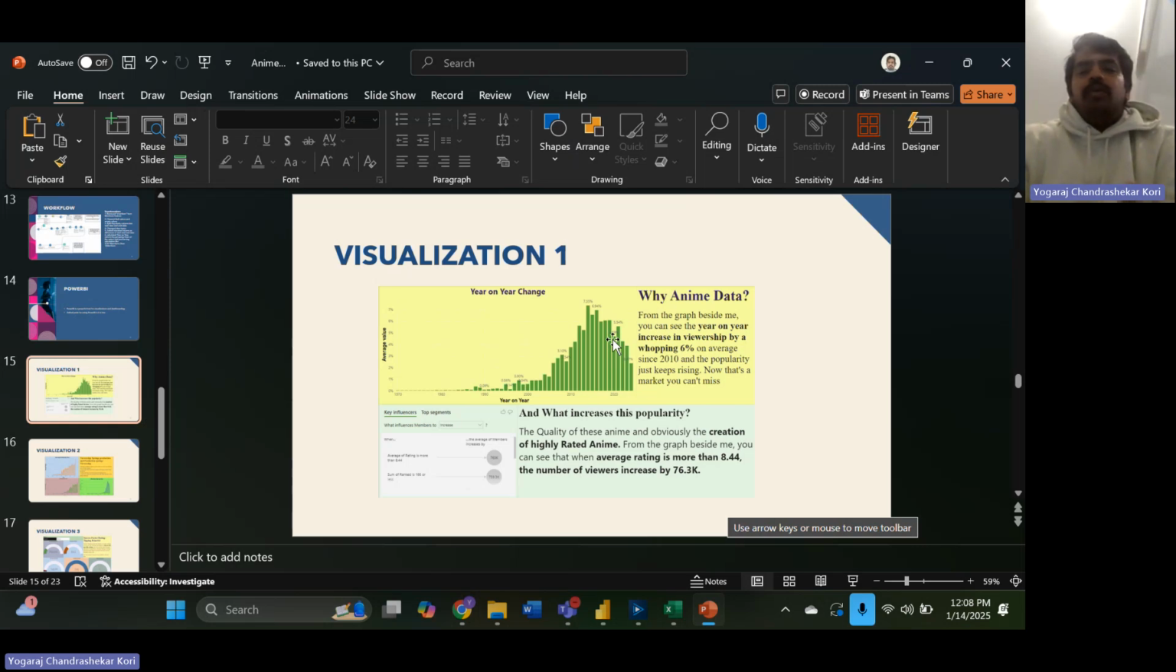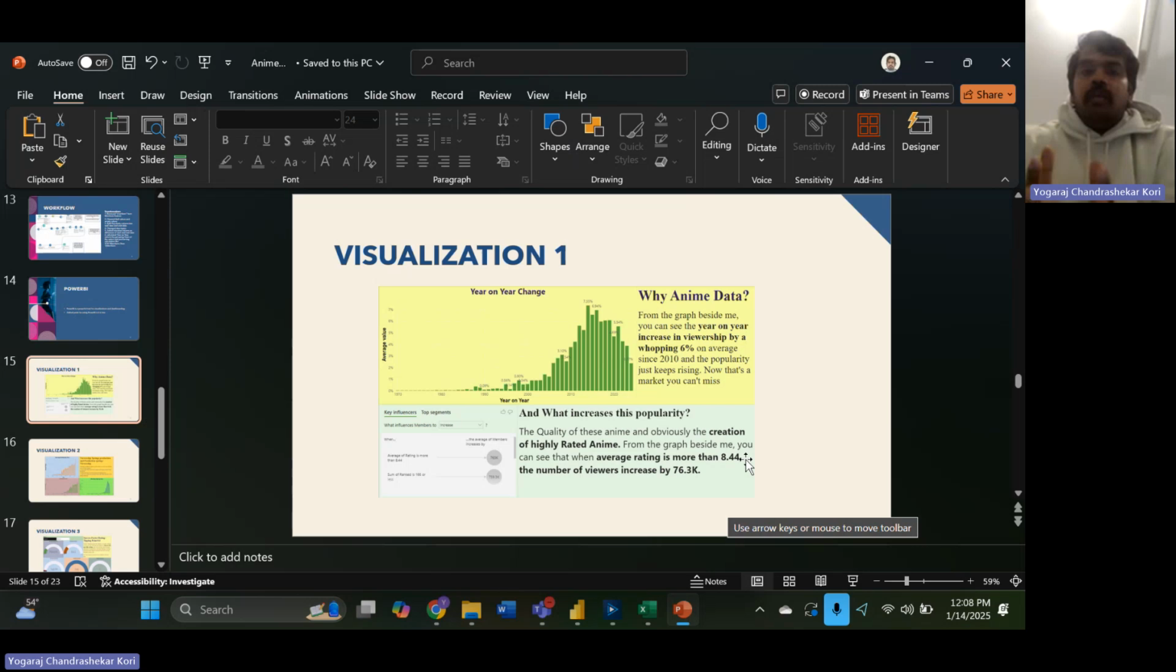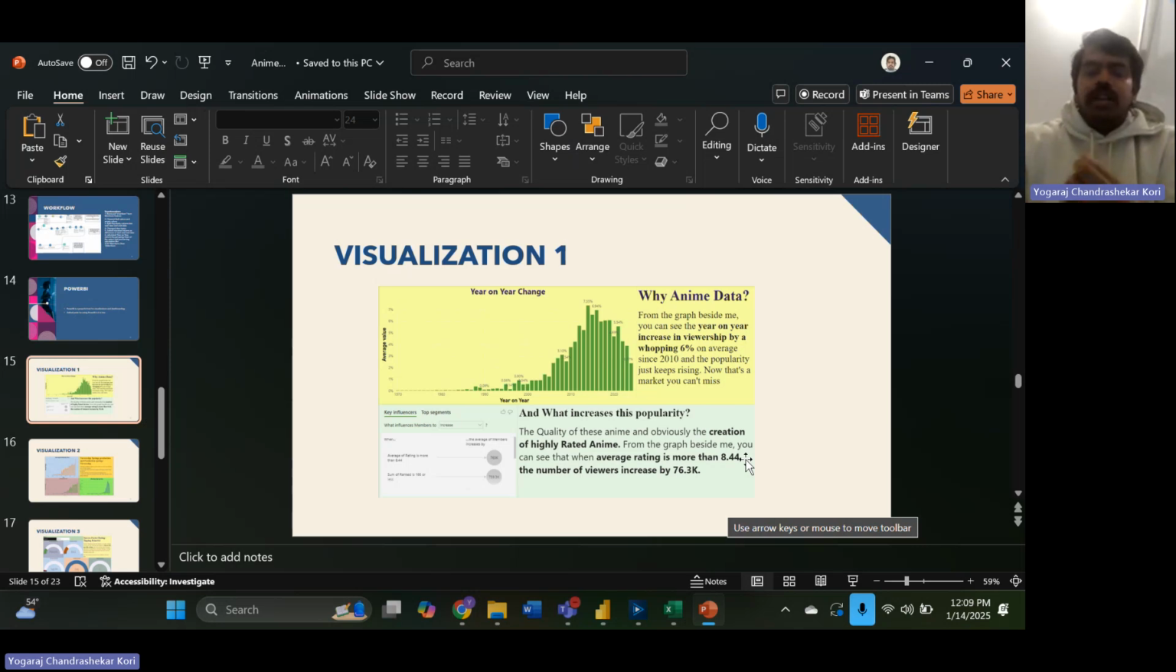Another thing is why this popularity is increasing and how. If you want to create an anime right now, how do you want to approach it? You want an anime which has a rating of 8.44, because the number of viewers increases with every increase in rating, by 73K, 76K, which is a vast number of people viewing your anime, which will lead to financial achievements and increase the financial value of your anime.